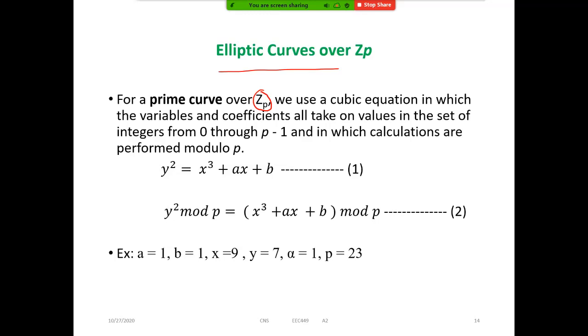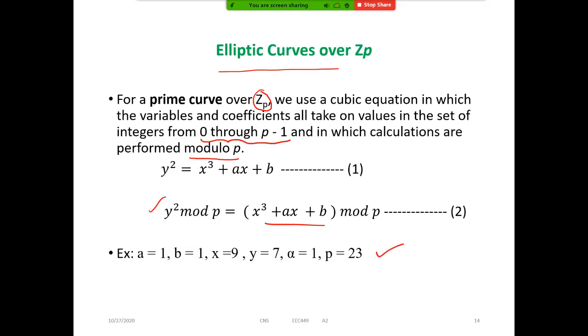So here the set of values will be 0 to p minus 1 only. And the cubic equation, this is what we know already. For this one, we have to perform the modulo operation with p. That is something like this: y square mod p is equal to x cube plus ax plus b mod p. Whenever this equation is satisfied for the a value, b value and p value, only then do we consider those a and b values.